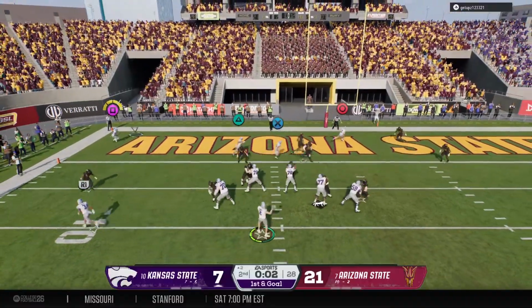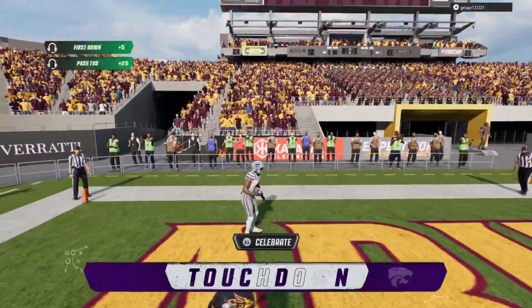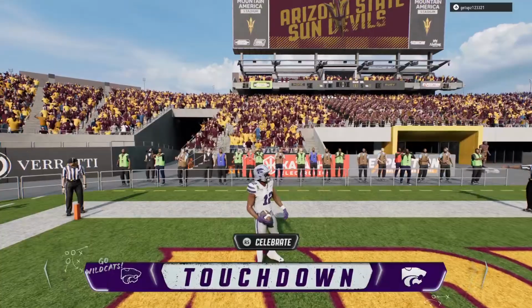Quarterback drops back from the shotgun. Looking for 6. And he's got it. Touchdown, Kansas State.